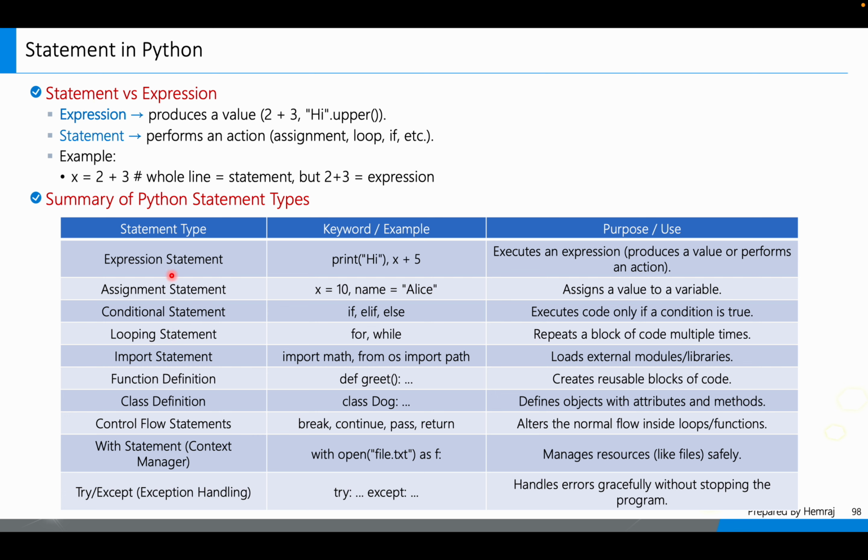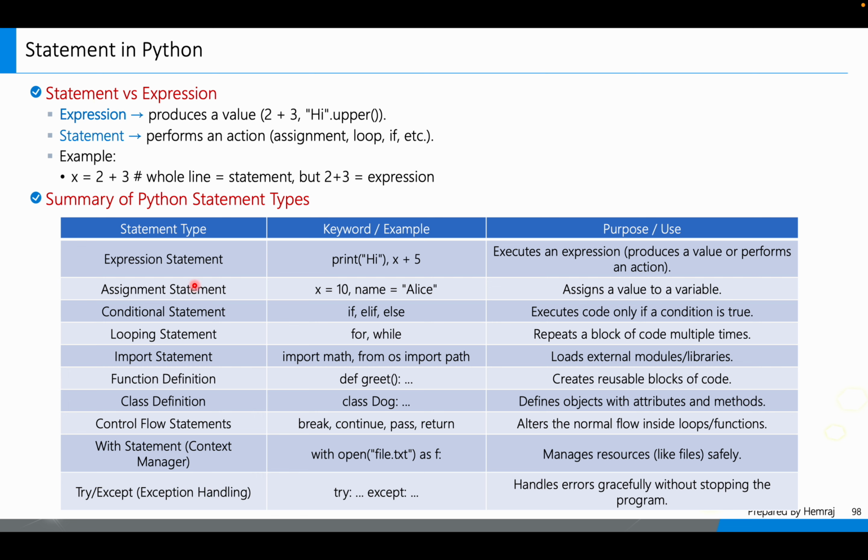Some more Python statements, right? Here I will show you the statement versus expression. An expression produces a value, like 2 plus 3. A statement performs an action: assignment, loop, if, etc. For example, x equals 2 plus 3: the whole line is a statement, but 2 plus 3 is an expression. That means an expression produces a value, right? And the whole line x equals 2 plus 3 is a statement, but 2 plus 3 is an expression. So that is the difference between expression and statements, right?